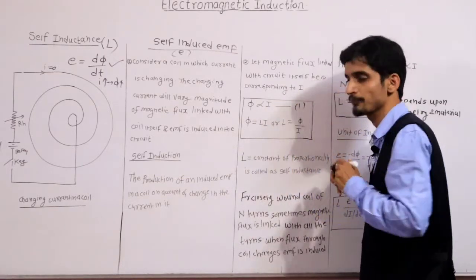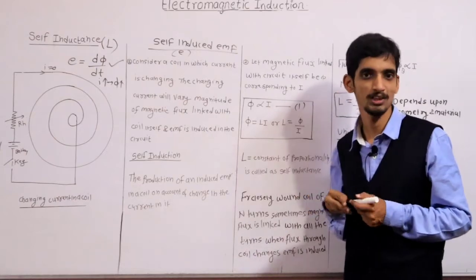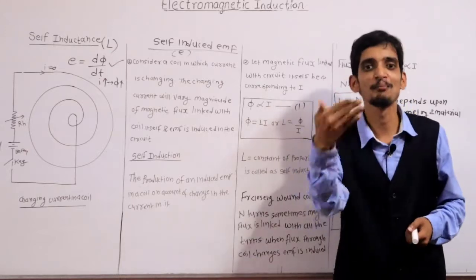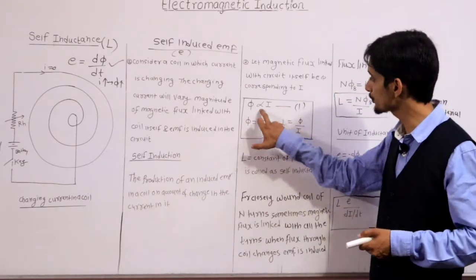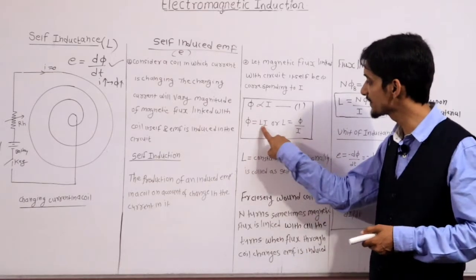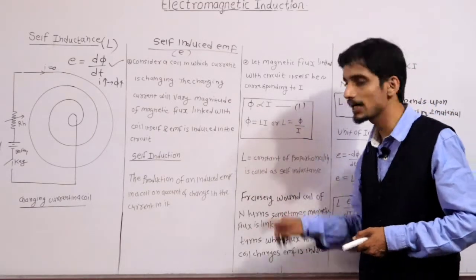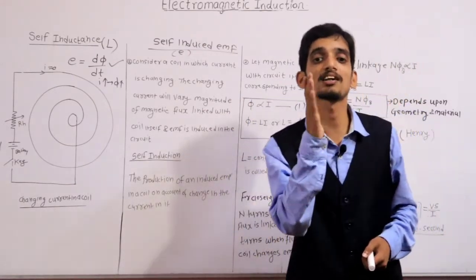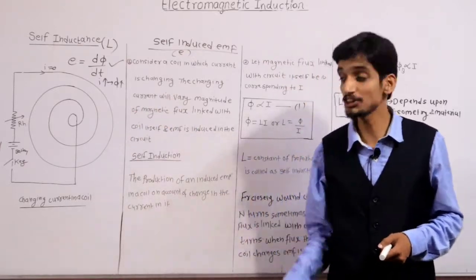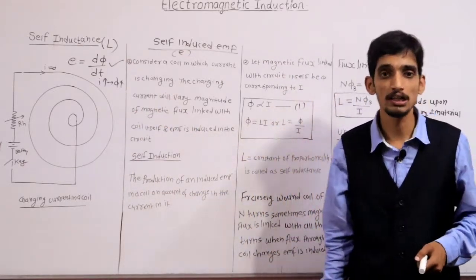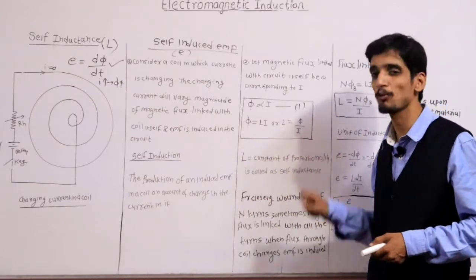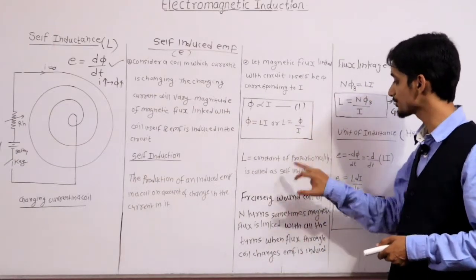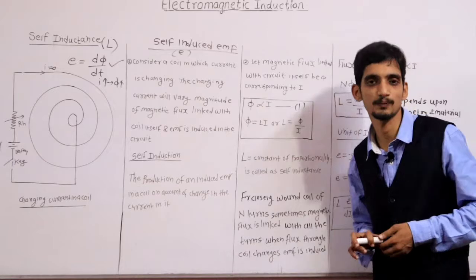This is an important equation. Phi is proportional to I. So this is actually the magnetic effect of electric current, because due to current we are getting magnetic flux. Clear? Now when this proportionality sign is removed, phi is equal to L into I, where this L is called the coefficient of self induction or self inductance of this particular coil. This constant is very important here actually. Clear? So from this we get L is equal to phi upon I. Now one more important point here, listen. This L is called the constant of proportionality, called self inductance.